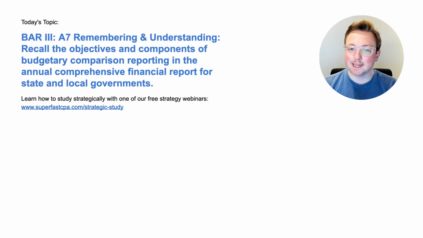I'm Logan, and in today's video, we're going to be going over BAR Area 3. This is Section A7. This is a remembering and understanding topic. Recall the objectives and components of budgetary comparison reporting in the Annual Comprehensive Financial Report for state and local governments. And we're going to be doing that the SuperfastCPA way, which is diving straight into the questions to learn the